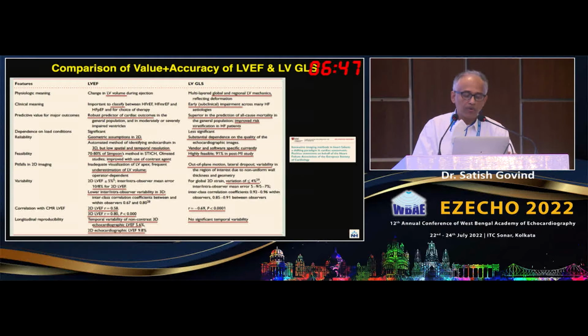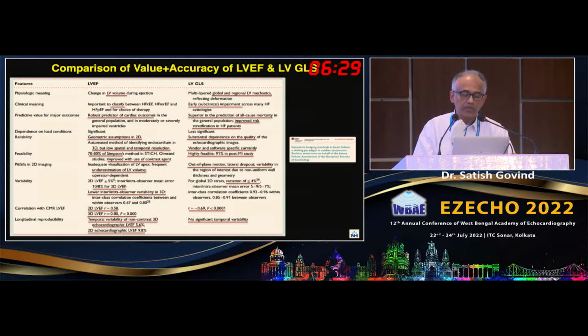You have a huge variability of around 8 to 10%, and the inter-observer variability is high, but when it comes to 3D, it comes down, it's much better. And then the variation of strain, on the other hand, is about 5%. So that is where the real plus points are.